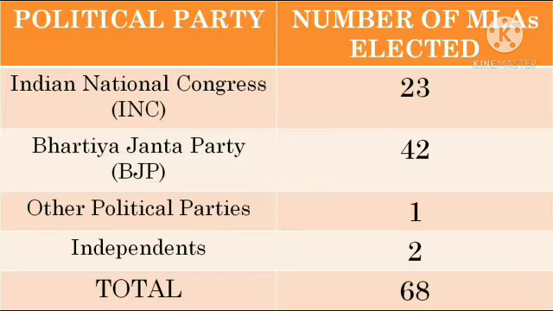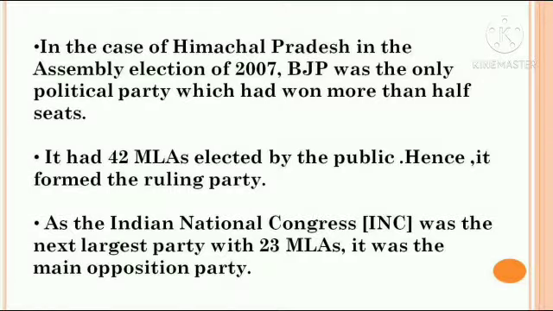Now here we have to understand what this is actually telling us. In the case of Himachal Pradesh, a political party needed to win more than 34 seats. Why 34 seats? Because it has 68 constituencies, and from among those 68 we need at least more than half, and half of 68 is 34. So they are saying that a particular political party should gain more than 34 seats.